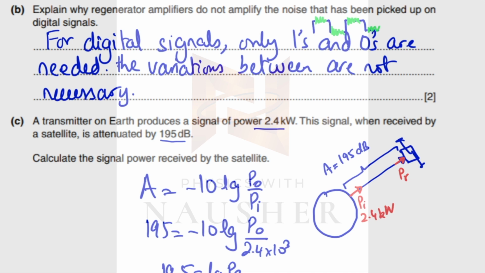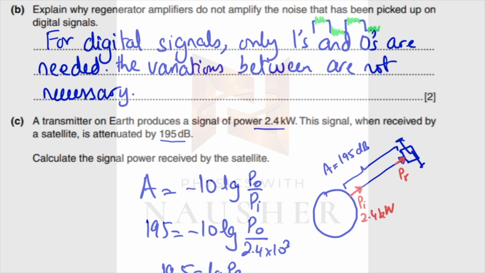And because digital signals are only ones and zeros, therefore the regenerator is programmed in a way that it does not need to pick up the variations between ones and zeros. So the variations are not necessary, they're not needed. So the regenerator does not pick them up, because the only thing important is the 1 level over here and the 0 level over there.